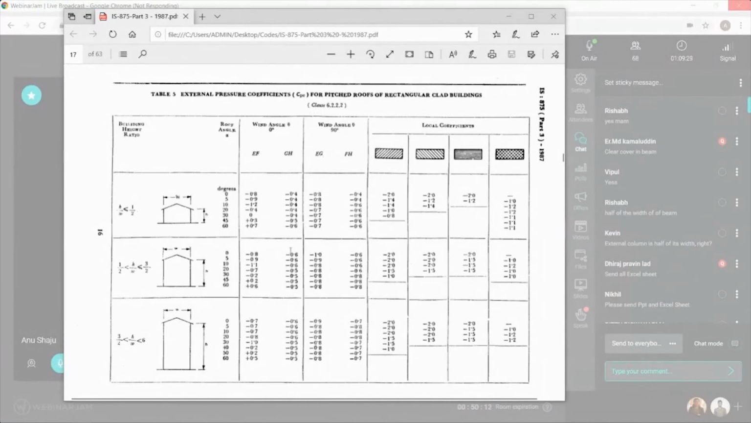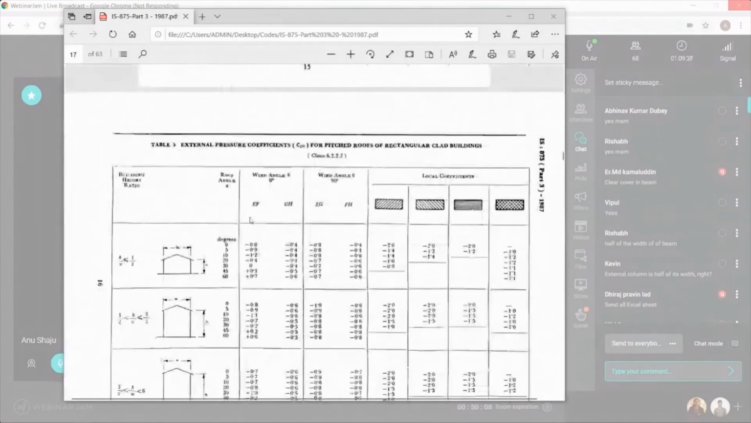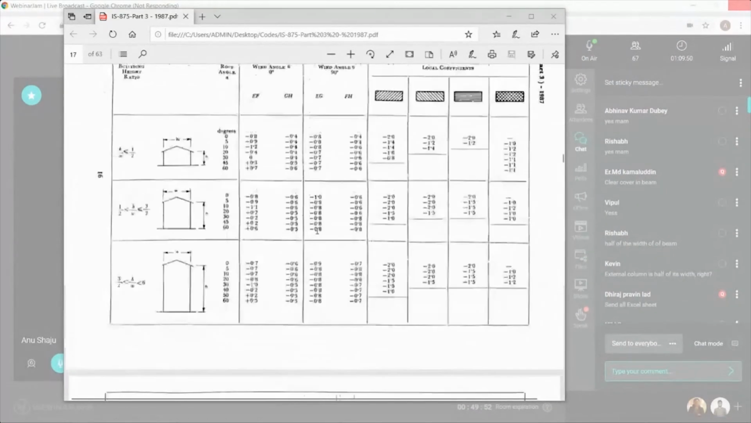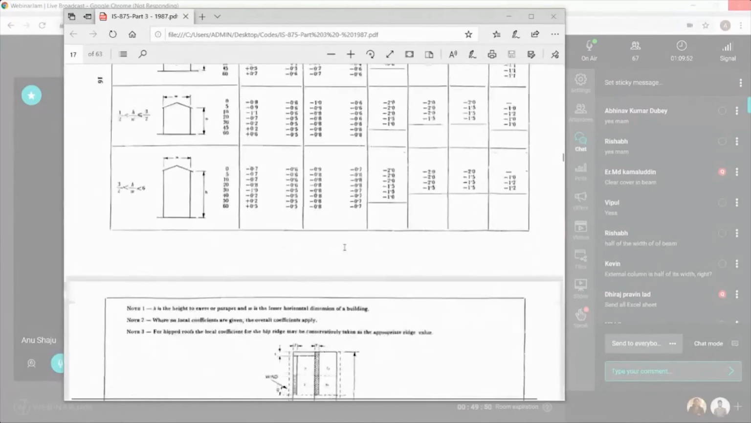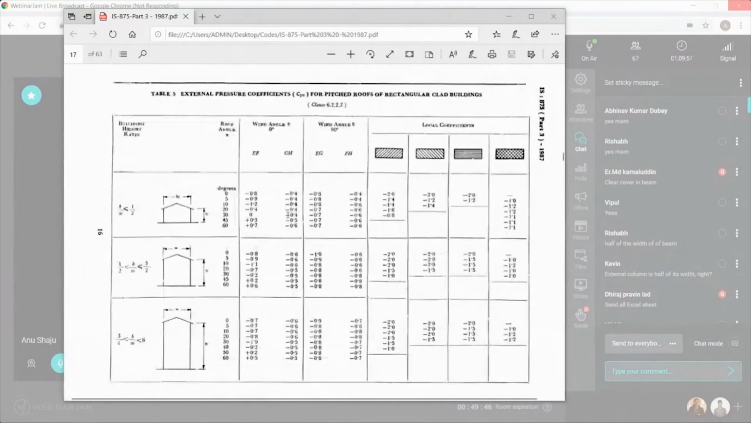In the step we have it has to be designed in this way, that is EFGH. You can see here dividing at theta angle 0 and theta angle 90. You can see here EFGH and EG and FH. For this EF value, you have to multiply with these coefficients. For the center columns, you have to use this GH value depending upon the degree of the slope. Some buildings will have 5 degree, some buildings will have 10 degree.